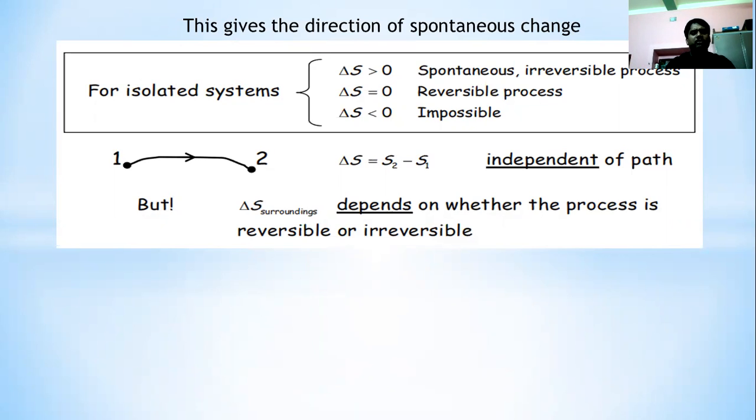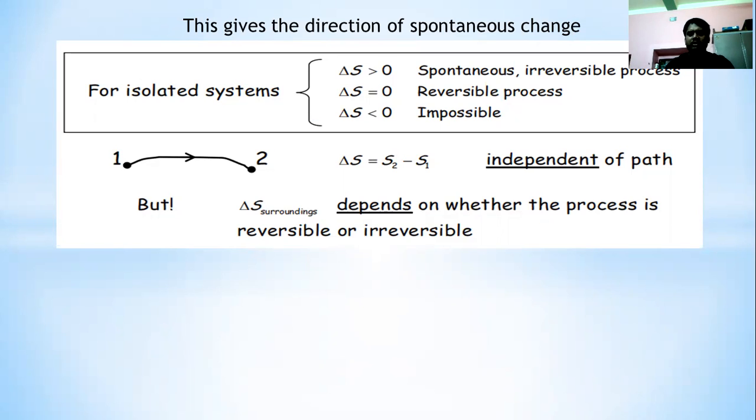Now we will discuss entropy and the second law of thermodynamics. All spontaneous reactions are irreversible and in a certain direction. So for all natural and spontaneous processes, the change of entropy of the system and surroundings is gradually increasing. That means positive. So we can write delta S system plus delta S surroundings greater than 0.